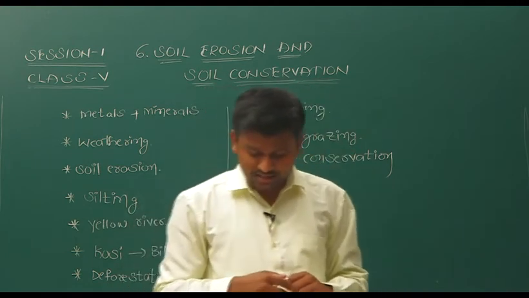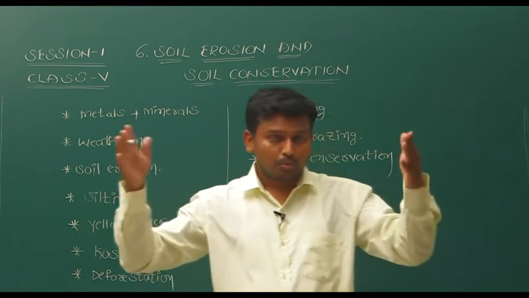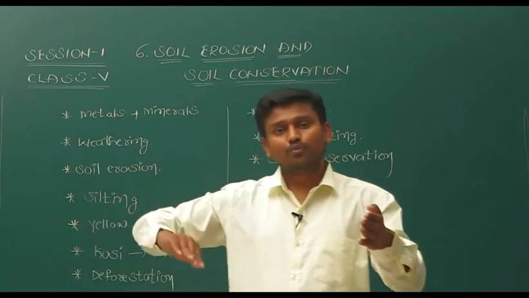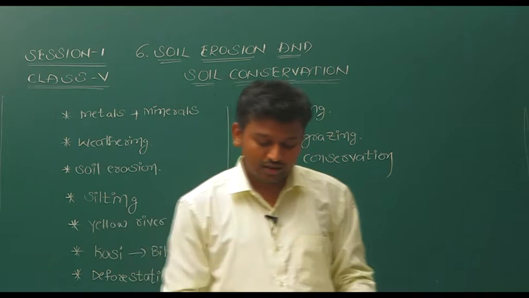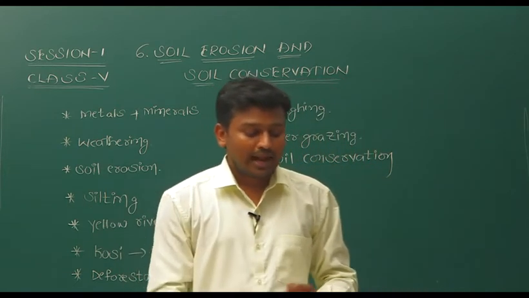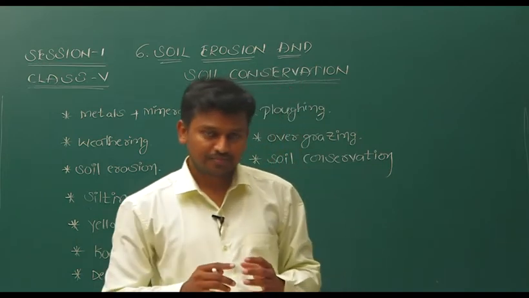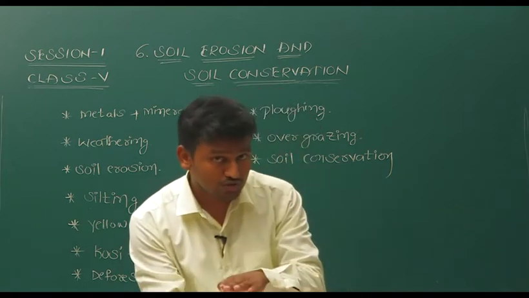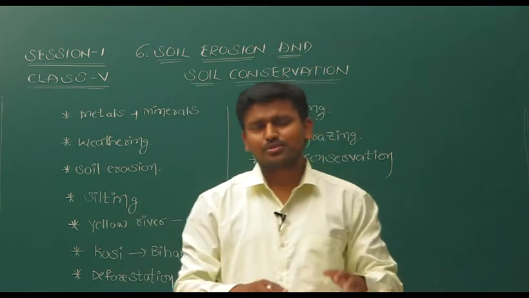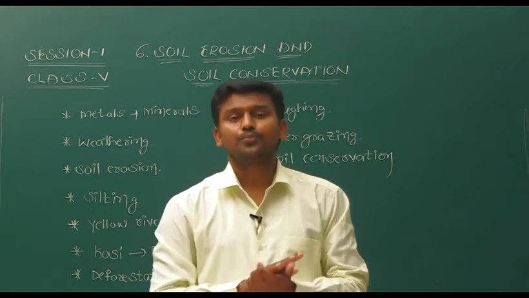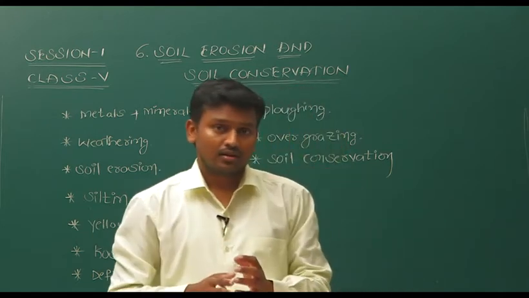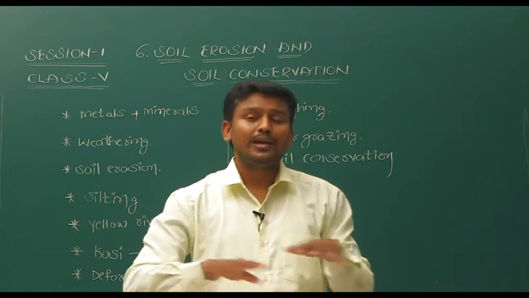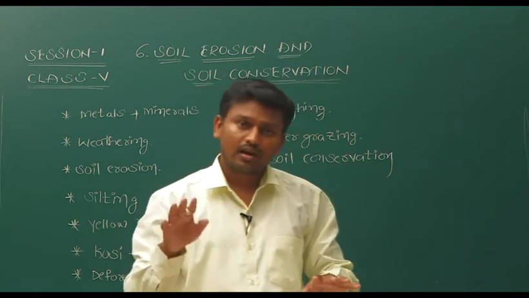As I already said, the banking of rivers also matters. Both banks should be strong, otherwise water comes up and causes soil erosion again. Next, planting of grass and shrubs. Shrubs are very small and very close to the ground. Grass is also very small and close to the ground. These shrubs and grass hold the soil firmly, and we should cover the complete land with either grass or shrubs.